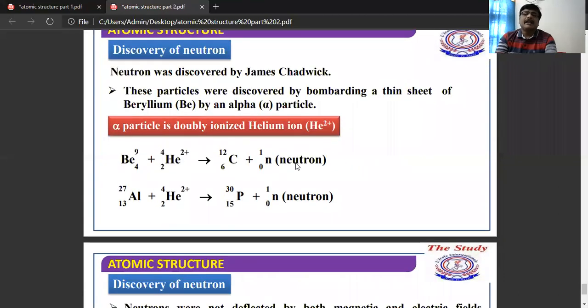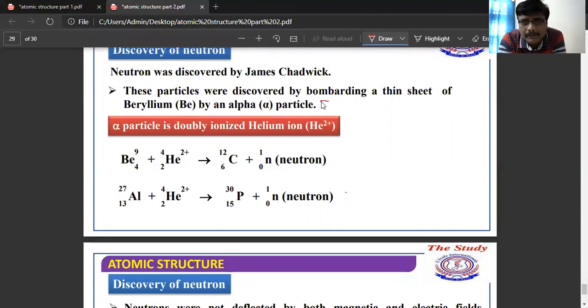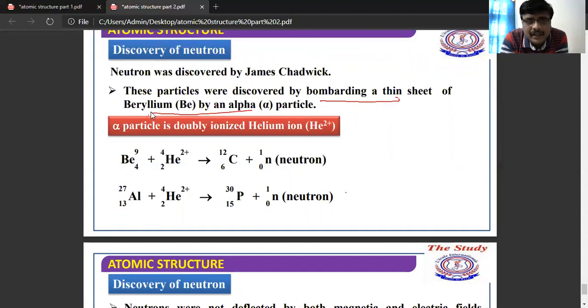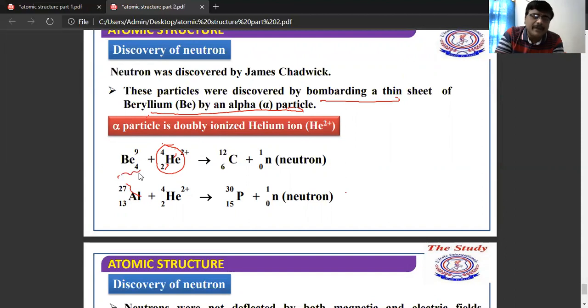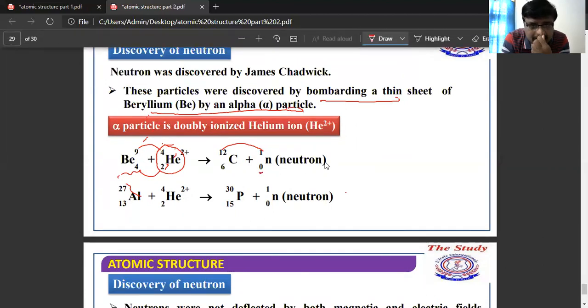Mass of proton. The next fundamental particle was discovered by Chadwick. That fundamental particle was known as the neutron. It was discovered by Chadwick by bombardment of beryllium with alpha particles. So this is the alpha particle, and this is the beryllium nucleus. When the beryllium nucleus is bombarded with the alpha particle, we get 9 plus 4, 13, so 12 plus 1, 13. And 4 plus 2, 6. We know that the neutron does not have any charge. So see, this is about the neutron.